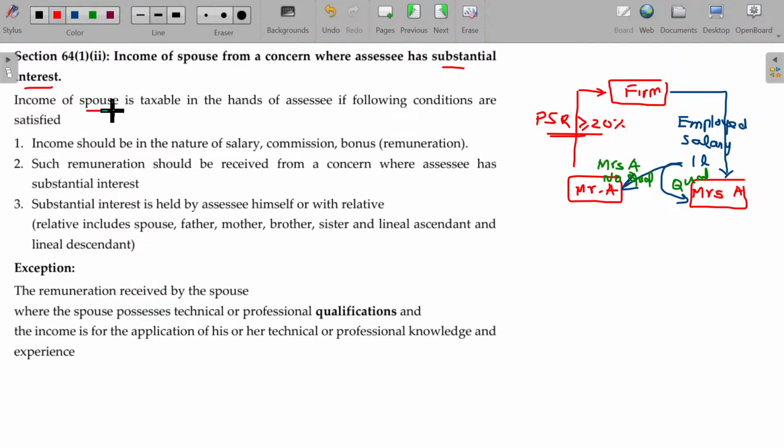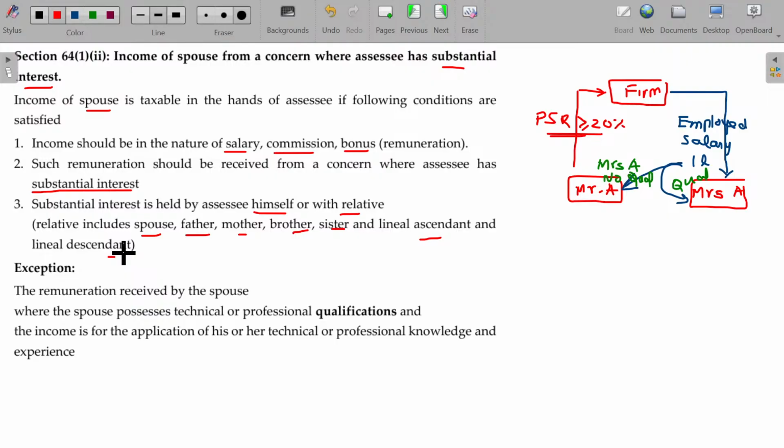So, income of spouse is taxable in the hands of the assessee if the following conditions are met. Income should be in the nature of salary, commission, bonus. Such remuneration should be received from the concern where the assessee has substantial interest. Substantial interest is held by the assessee himself or with relatives. Relative means himself, spouse, father, mother, brother, sister, and lineal ascendant and descendant. Okay. It may be salary, commission, and bonus.